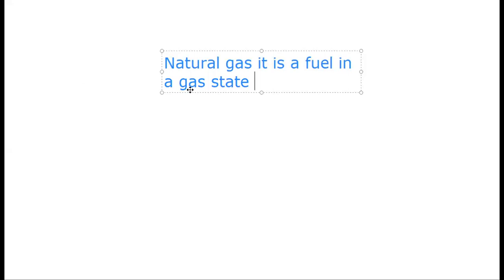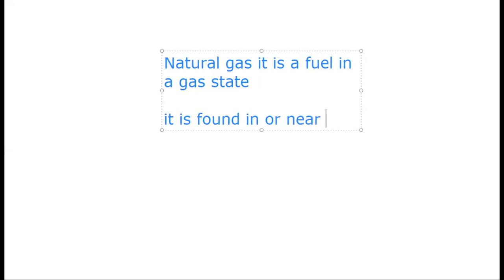Right. The first thing you have to know is that natural gas is a fuel in a gas state. It is found in or near petroleum. You can say that natural gas is always found with petroleum. Wherever there is petroleum, there is natural gas. Okay.